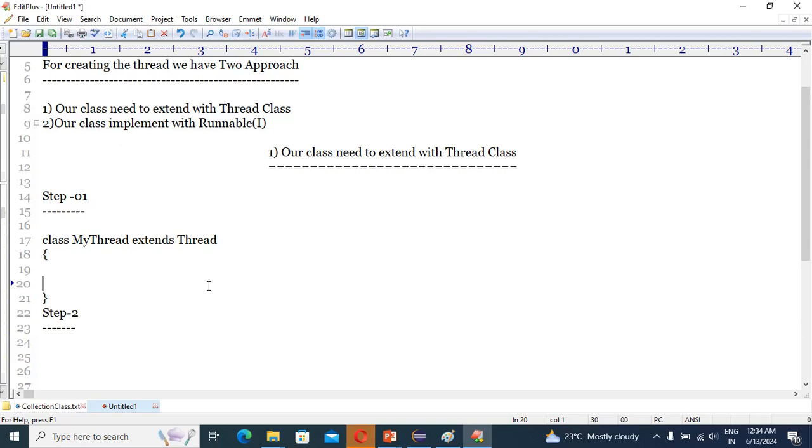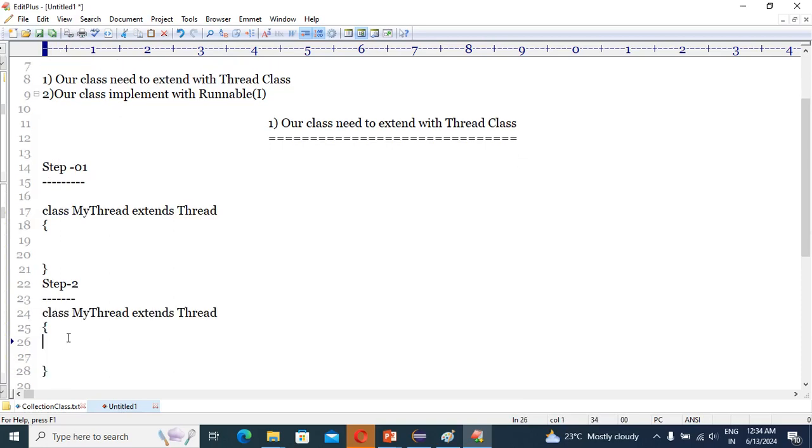I hope you understood, right? So guys, see, suppose this is your class that we have created here. Inside that, what you're going to do? public void run method, right?